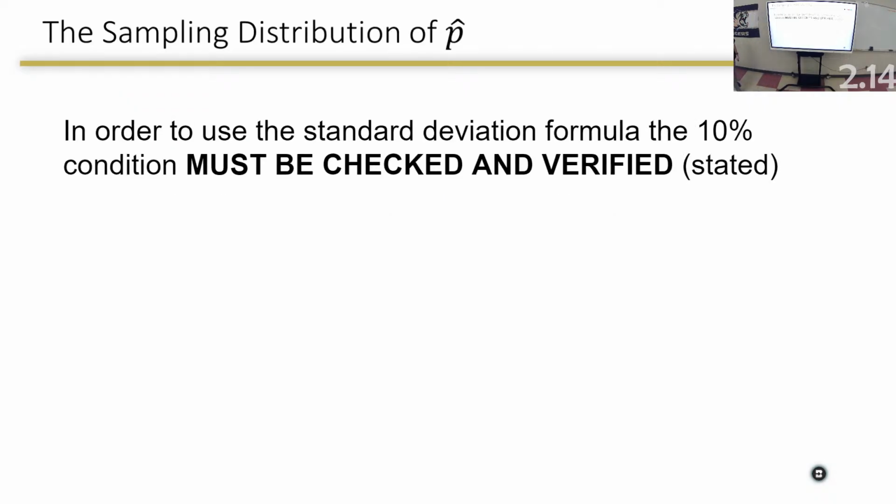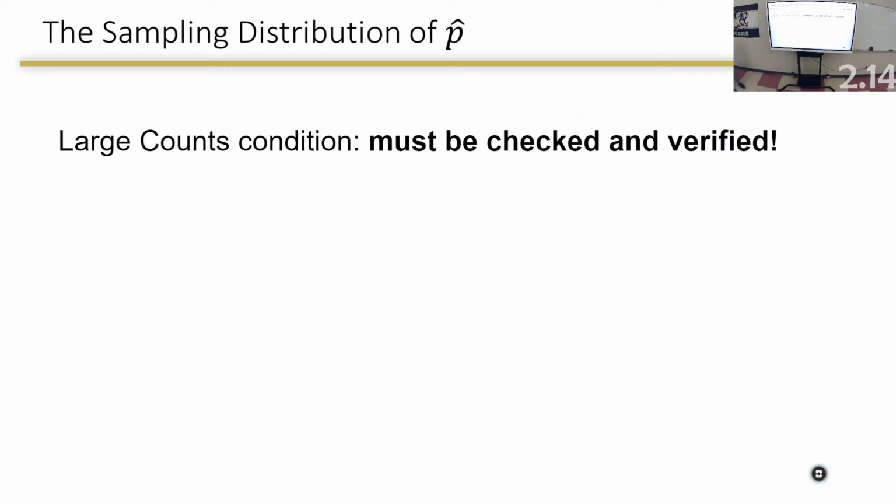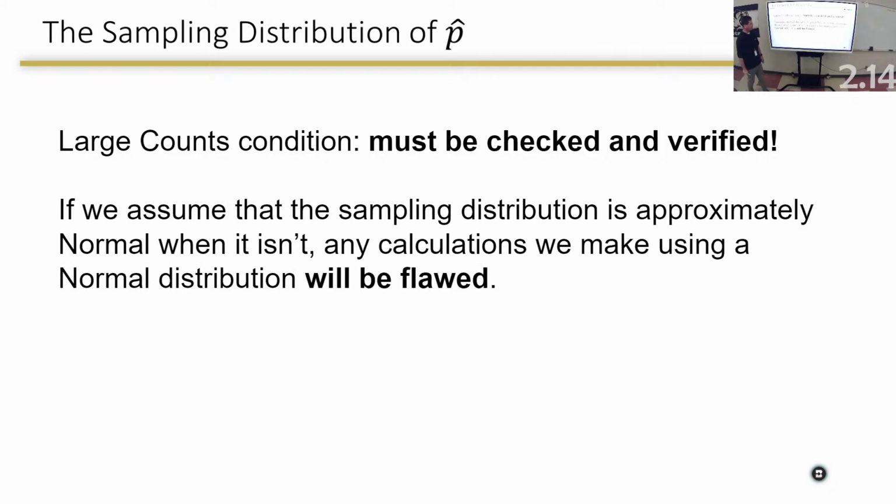In order to use the mean and standard deviation formula, the 10% must be checked. In order to use this standard deviation formula, that 10% must be checked. So that's where students lose points. Not by checking the 10% and not by checking the normality. They just assume it's going to fit. So they just go to town with it without verifying it. Okay? Verify it. Large counts must be checked and verified. If we assume that the sampling distribution is approximately normal when it ain't, it's wrong. We're flawed because we can't find the probability if we don't know it's normally distributed.